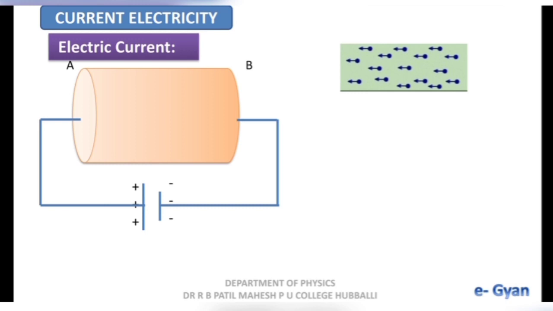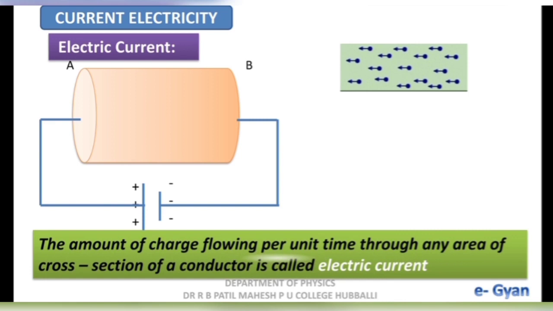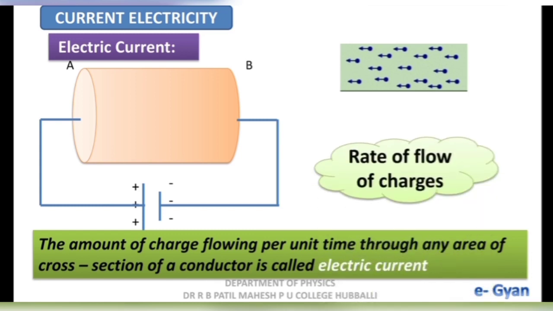With this, we can define electric current. The amount of charge flowing per unit time through any area of cross section of a conductor is called electric current. Or simply we can say that the rate of flow of charges is called electric current.